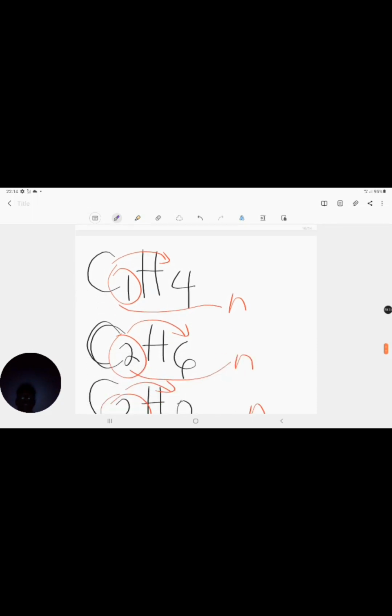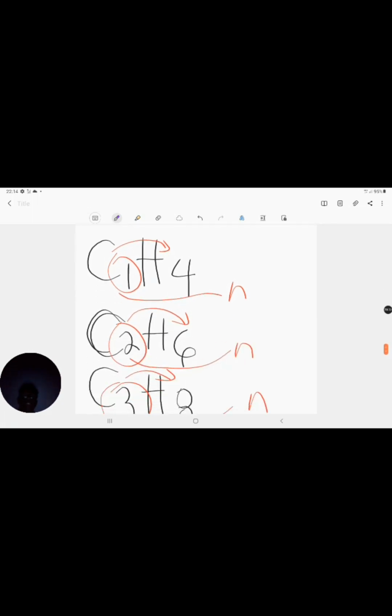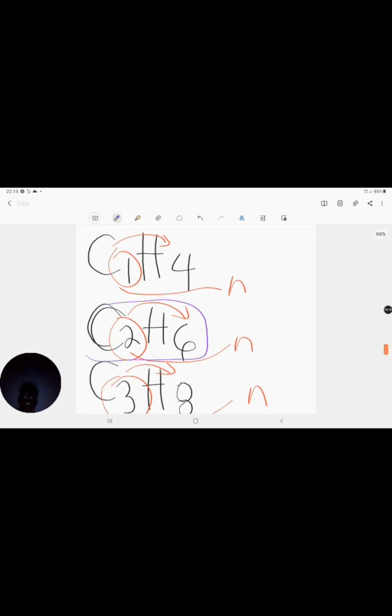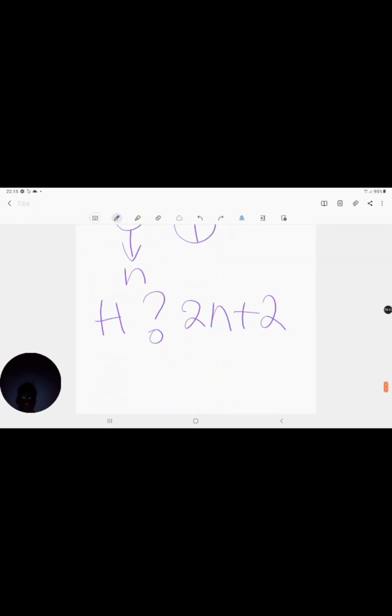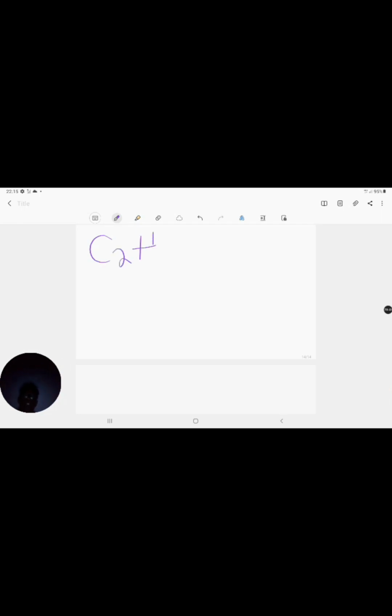Remember what our compounds were? I had C1H4, I had C2H6, and I have C3H8. Let me do it for C2H6. Okay, so for C2H6, this is N, right? I call that N. So since my N is 2, in order for me to get the number of my hydrogens, which is 6 there, I will say 2 times N, right? That's 2 times N.